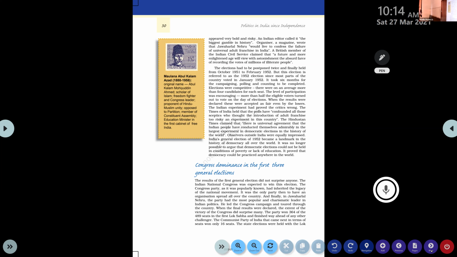The election had to be postponed twice and was finally held from October 1951 to February 1952. The elections were postponed a number of times because of various reasons and various challenges. Life magazine has a number of pictures related to the first election of India. Let me search for it. I will show you. Give me one minute.